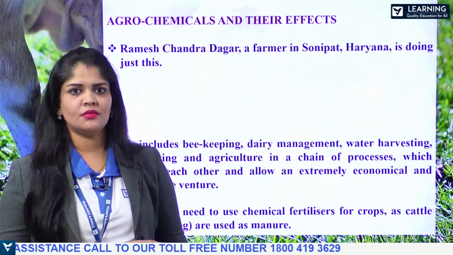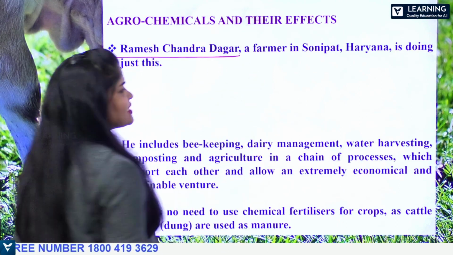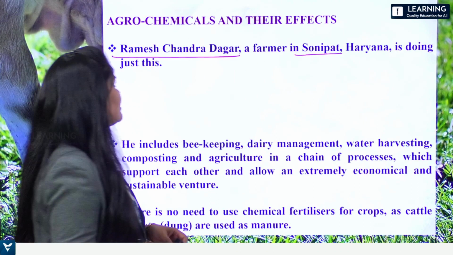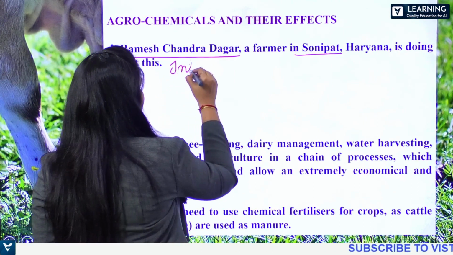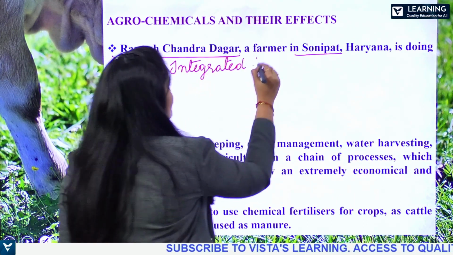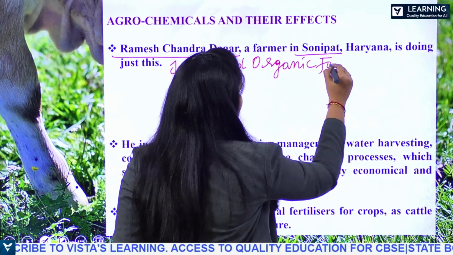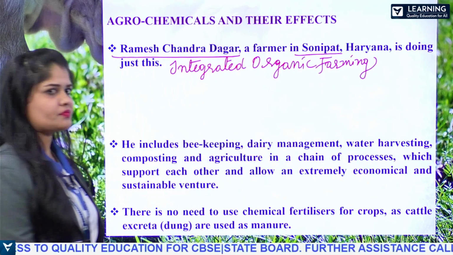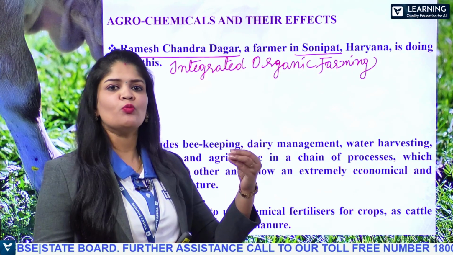Now, here is a worth mentioning, and he is Ramesh Chandra Dhagar, a farmer in Sonipat, Haryana. He is doing this integrated organic farming, where he includes more than one, that means more than two processes.